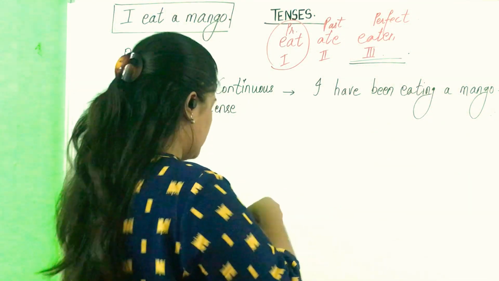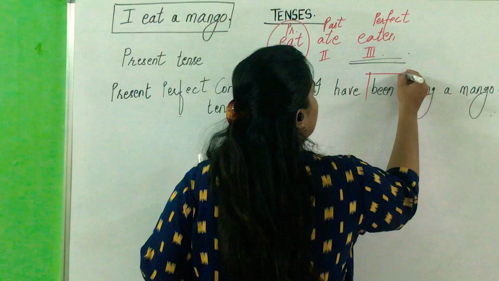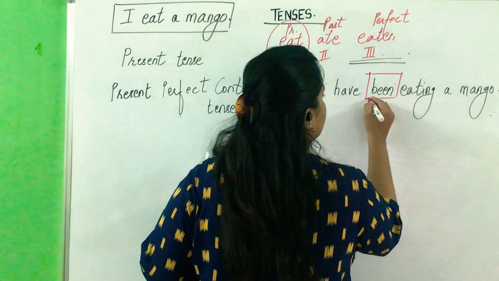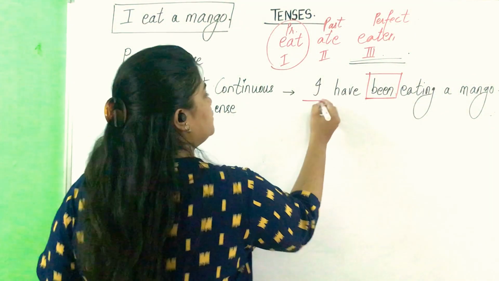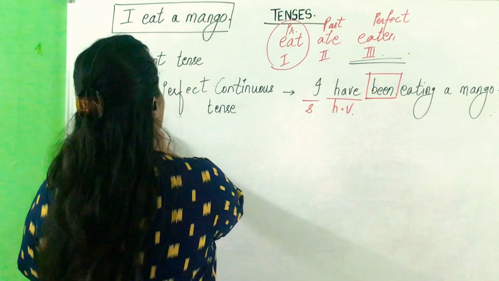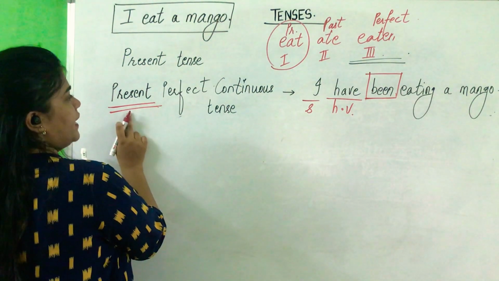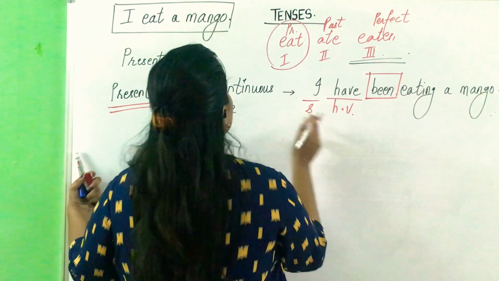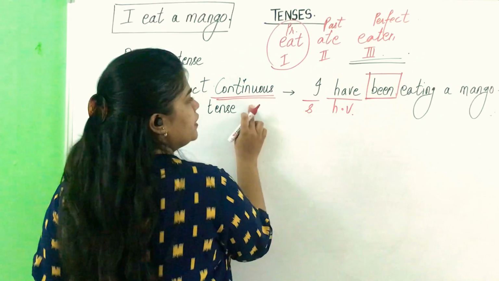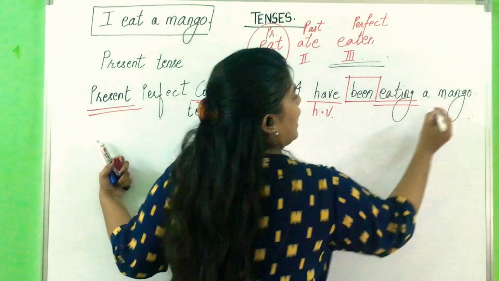Alright, pay attention. Now in this, we have to focus on been. Keep this in a box. So subject plus helping verb, present tense helping verb, because we have added present here, which is why we are adding the helping verb. Let's talk about continuous. Continuous means the main verb gets ing, eating, and object.